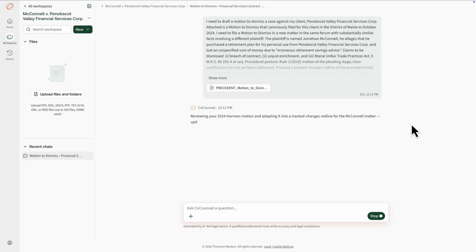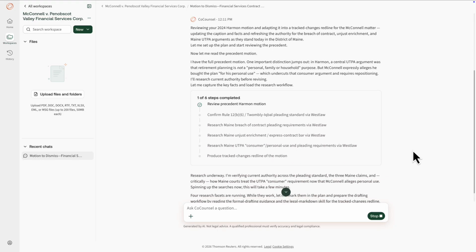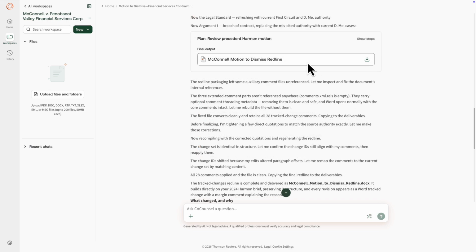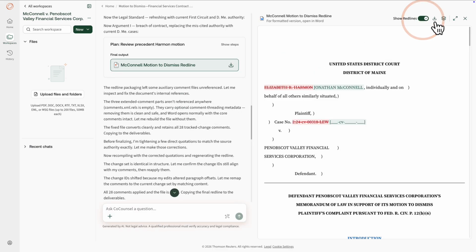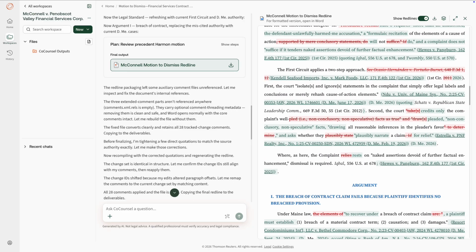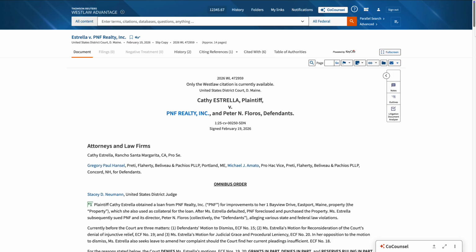Co-Counsel Legal builds a plan and works through the brief, checking every authority against Westlaw and reworking the arguments around the new facts. The final output allows you to show red lines to see what's changed. Hyperlinked citations in the summary or the document open in Westlaw so you can confirm them yourself.